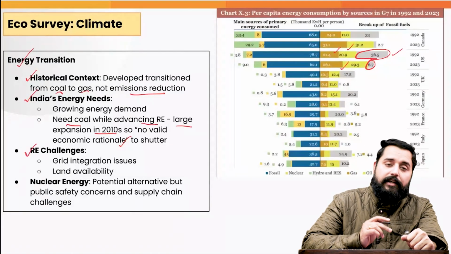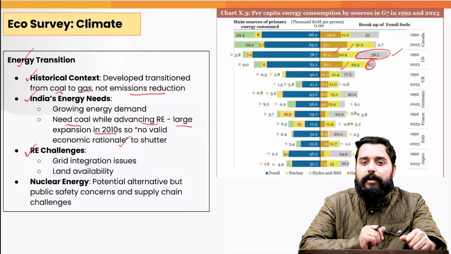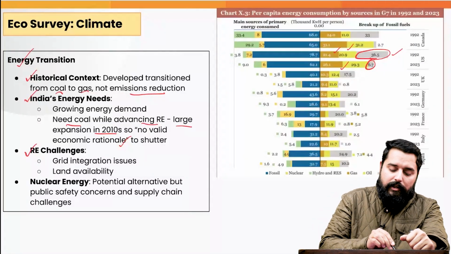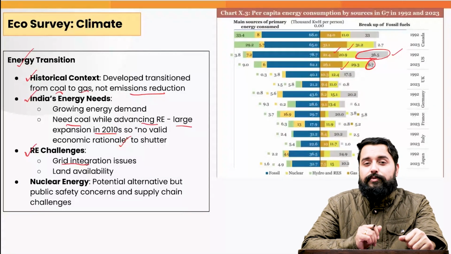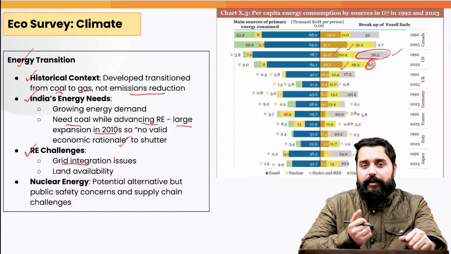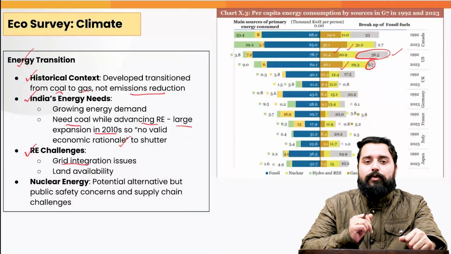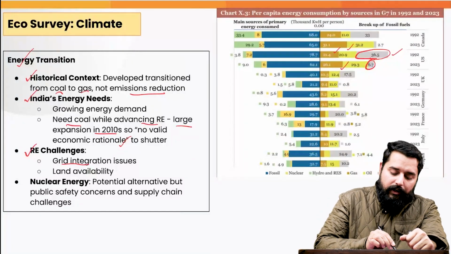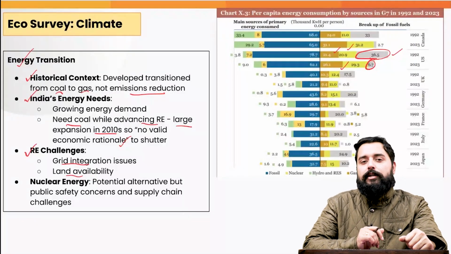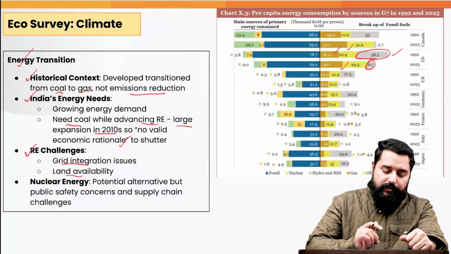Now there are certain challenges also in the renewable energy that India is facing. For example, there are the grid integration issues, because it is intermittent energy production and it will lead to the overloading of grid, and the land availability as well. For example, the land needed for the production of solar energy, wind energy, etc.